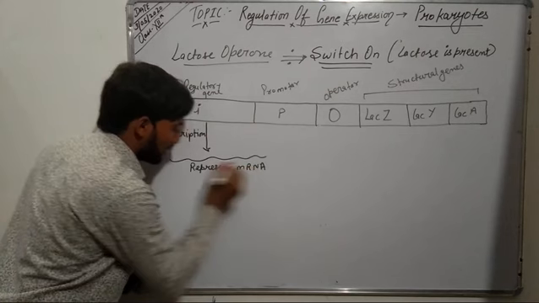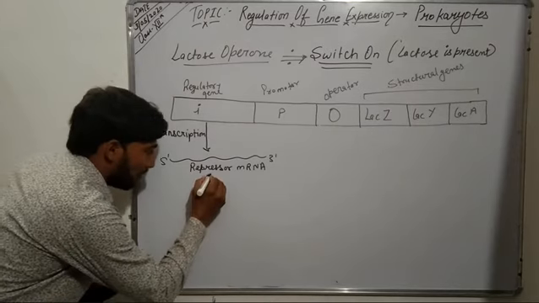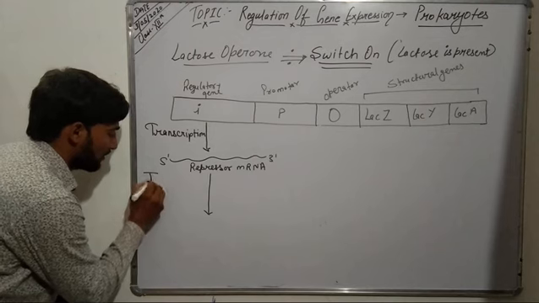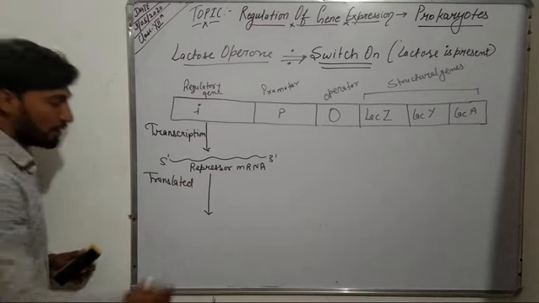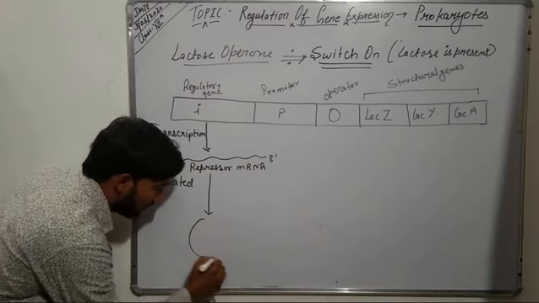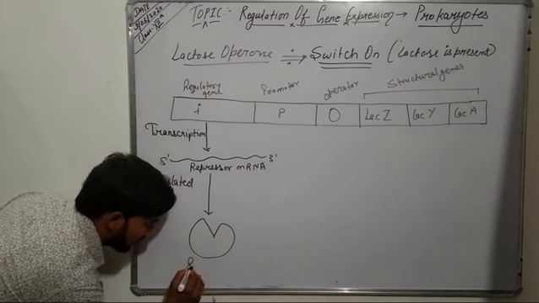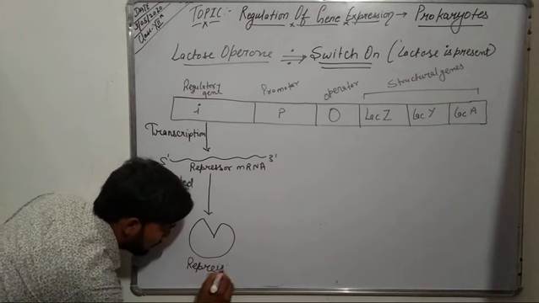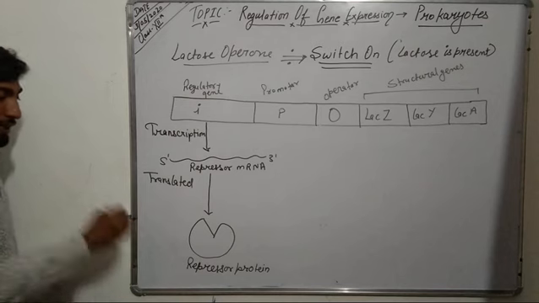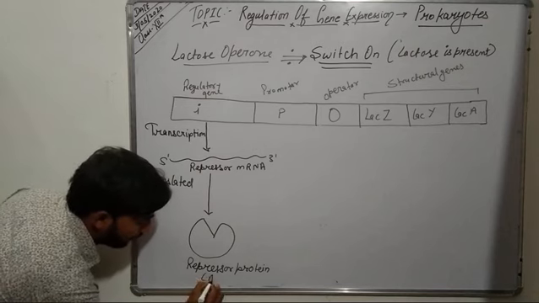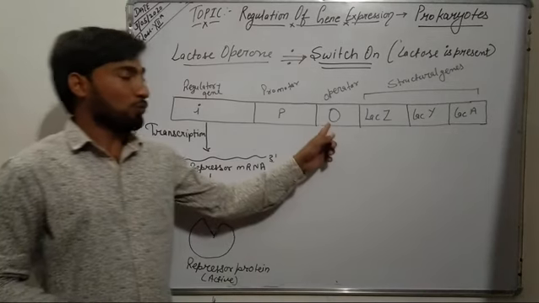Now this repressor mRNA undergoes translation, and it results in the synthesis of a repressor protein. Now this repressor protein is present in active form, and in active form it can bind to the operator.